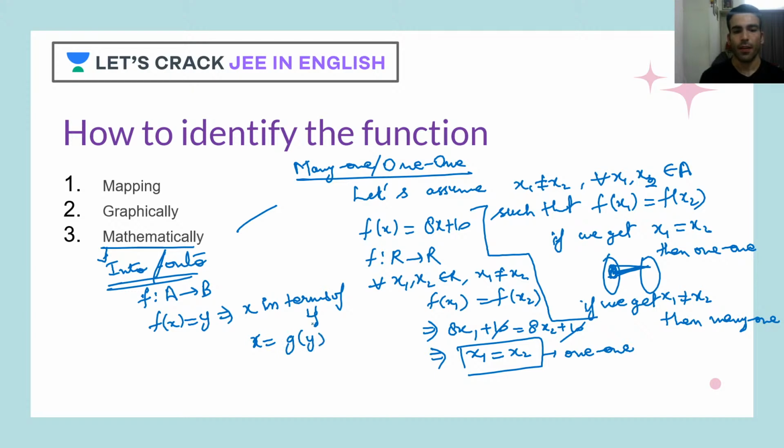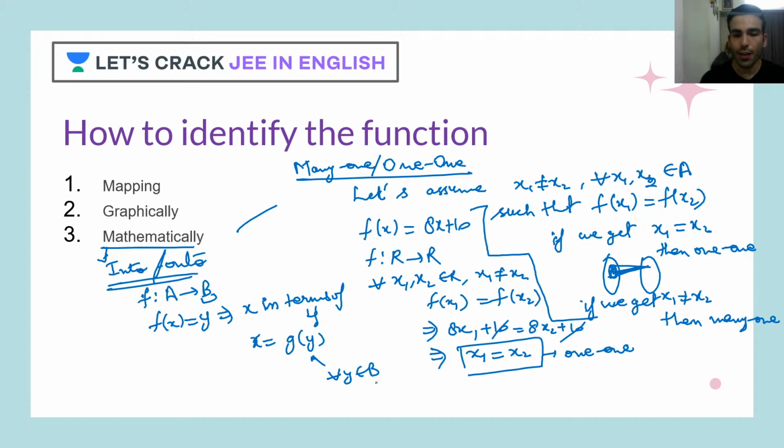Now just see, this is the codomain, and for into and onto, the main player is the codomain. So for all the values of y that belong to B, we check whether we get x, or whether we get a preimage for all the values of y.